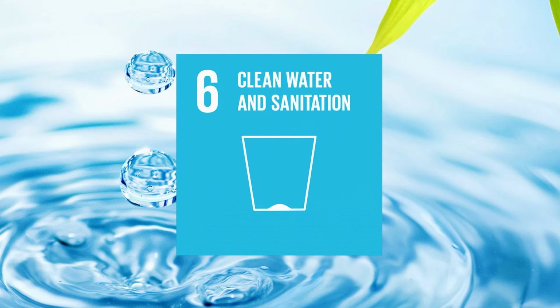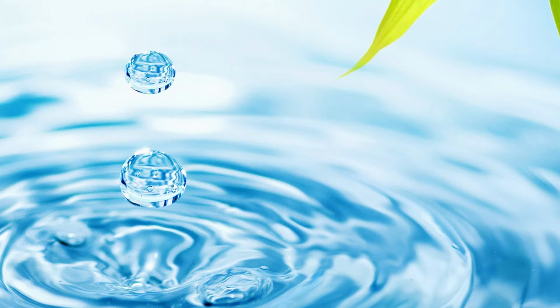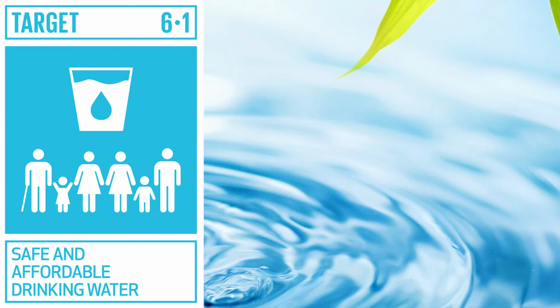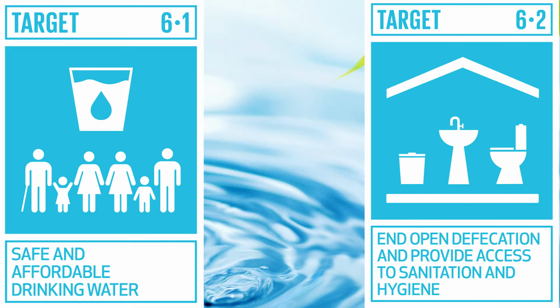Sustainable Development Goal number 6 has 8 targets set by the United Nations with 11 indicators of progress. These targets are 6.1 by 2030 to achieve universal and equitable access to safe and affordable drinking water for all. 6.2 by 2030 to achieve access to adequate and equitable sanitation and hygiene for all and end open defecation.